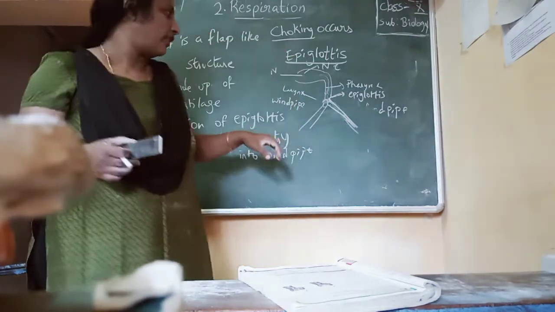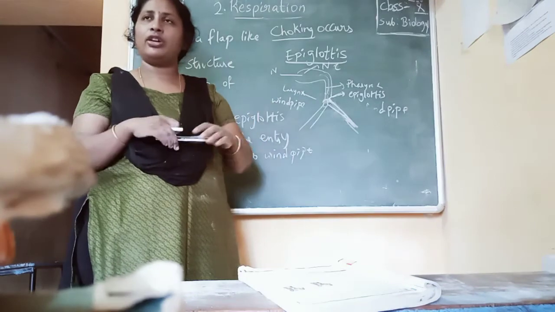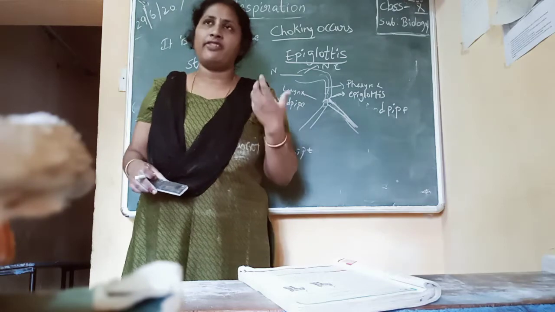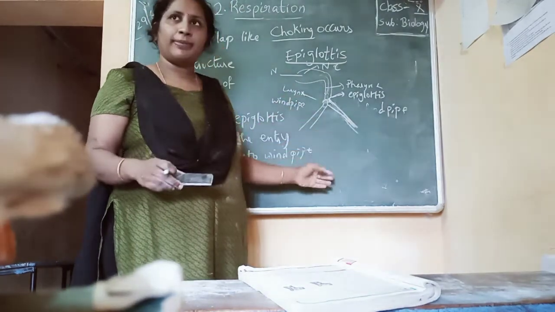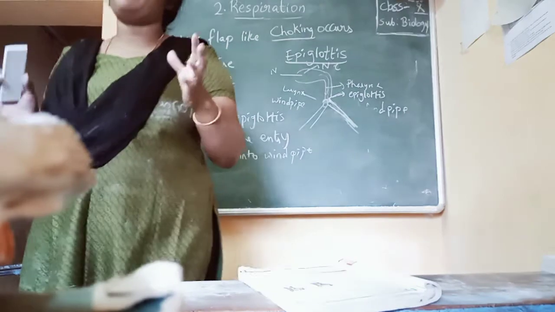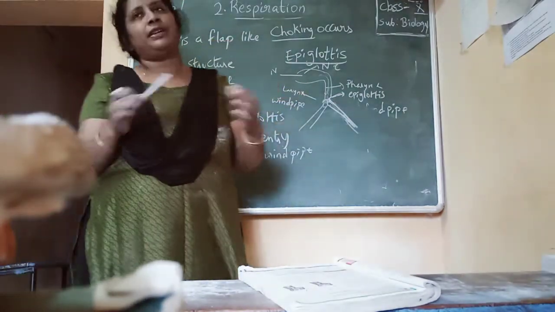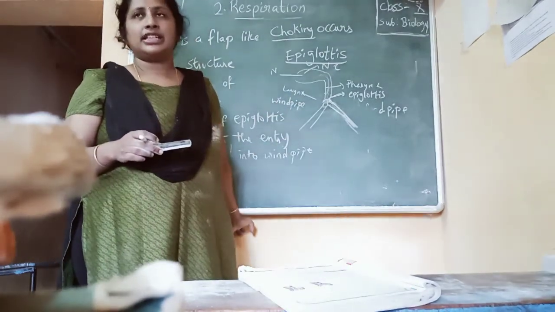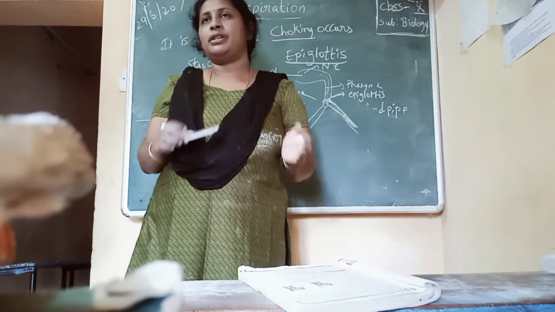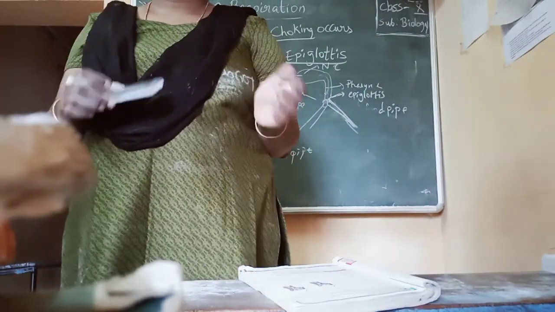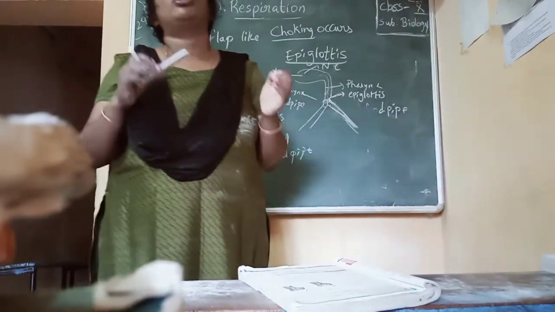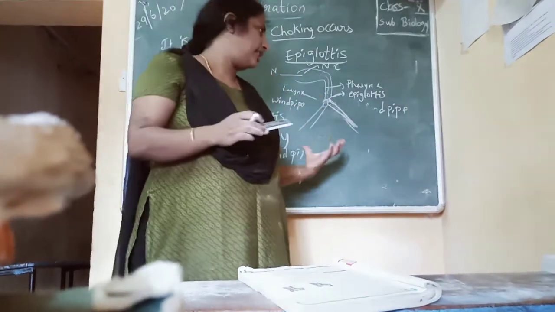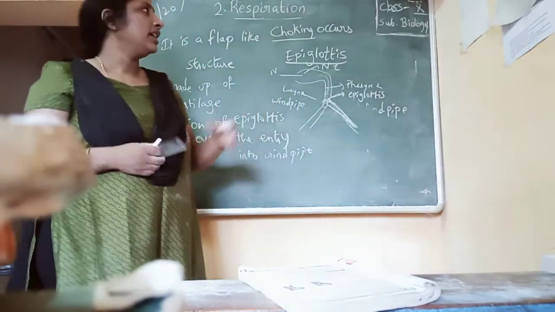So when you are eating and talking, what happens? While talking, our vocal cords vibrate because the air coming from the lungs makes the vocal cords vibrate. This vibration makes the epiglottis open, so the food may enter into our lungs. That's why it is not advisable to talk while you are eating, because the food may enter into the lungs and choking happens.